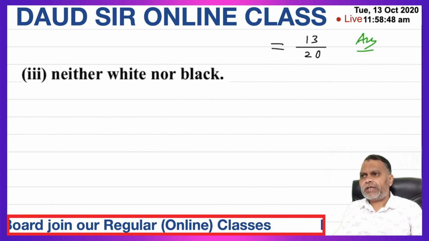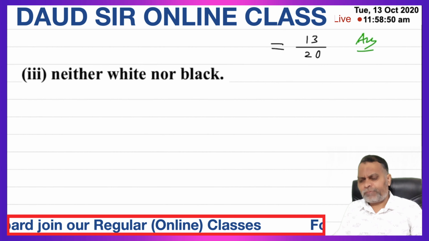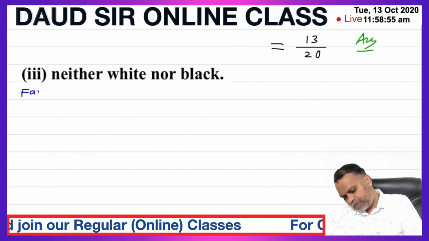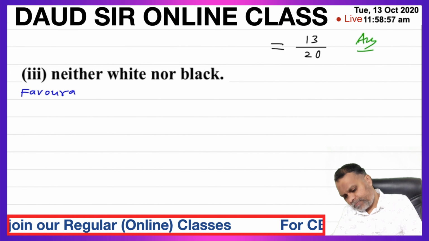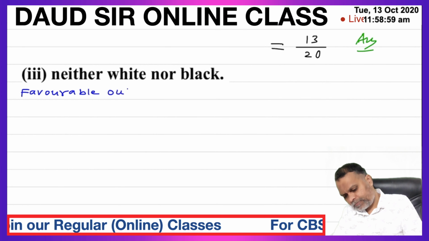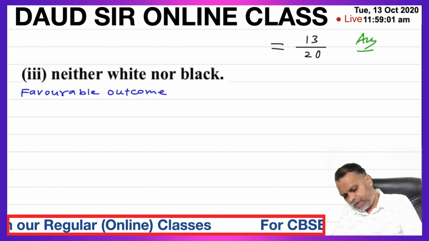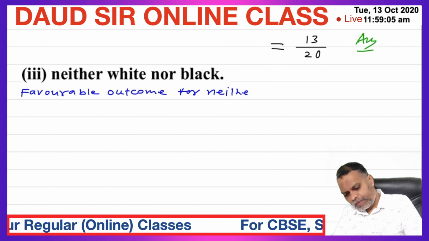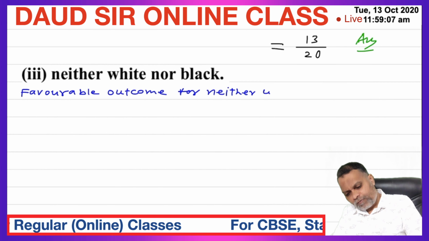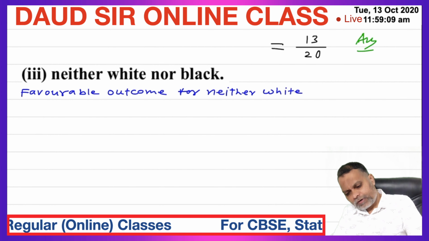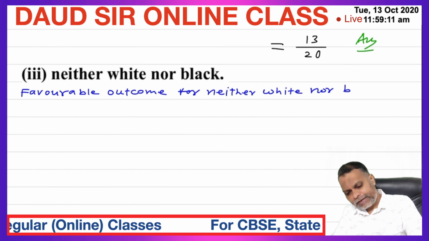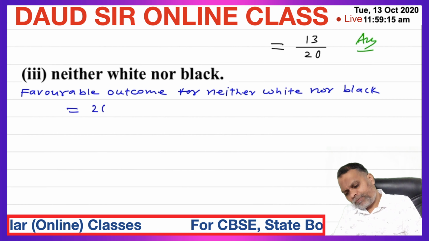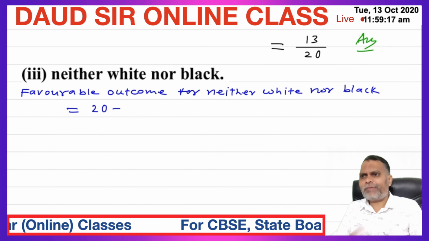Third part, neither white ball nor black ball. So favorable outcomes for neither white nor black is equal to total number of balls minus white and minus black.